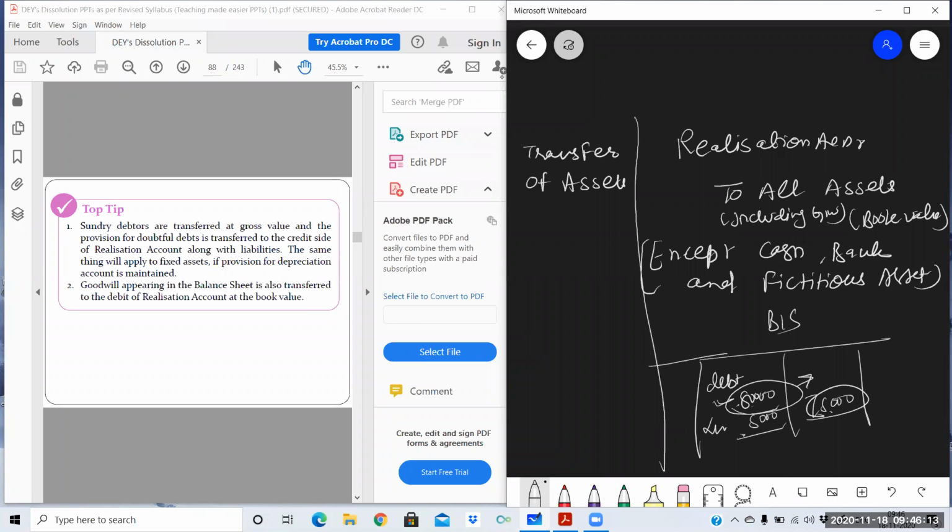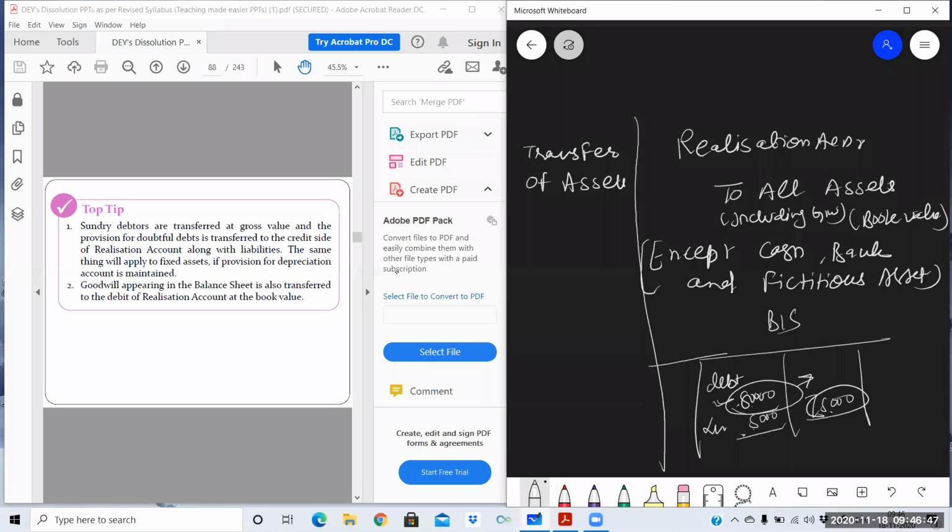Suppose here in this example 80,000, and provision will be treated just like any other liability. In 11th also we have studied that provision is a liability, an internal liability. There are two types of liability, internal and external. Provision we need not pay to any outsider, but it's a liability, so it needs to be closed down. So debtors will be transferred before deducting the provision amount. Second thing, goodwill appearing in the balance sheet is also transferred to the debit of realization account at the book value, so including goodwill.